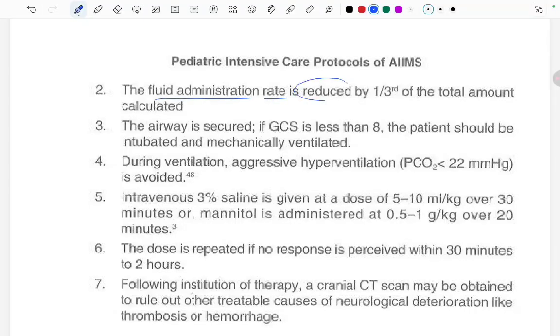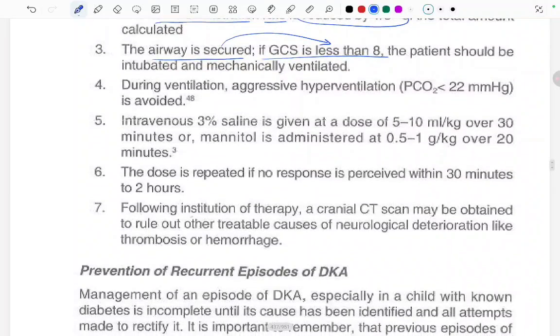The airway is secured if GCS is less than 8. The patient should be intubated and mechanically ventilated. During ventilation, aggressive hyperventilation is avoided, that is, PCO2 should not be less than 22 mm of Hg.